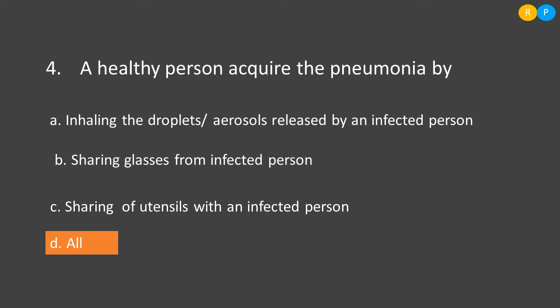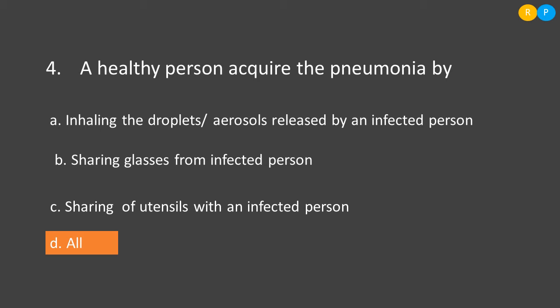Then one more way of spreading is if we share the glass or any kind of utensils used by the infected person, we will also get the infection, because the surface of the utensils will have the bacteria. If we use or share the same utensils used by the infected person, this is another way the pneumonia will spread. Clear.